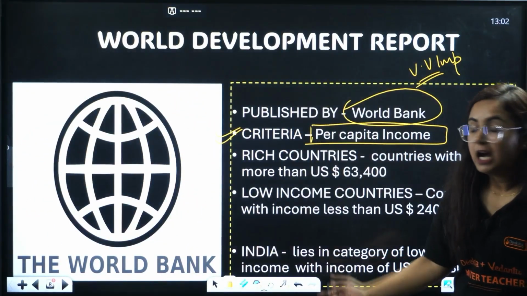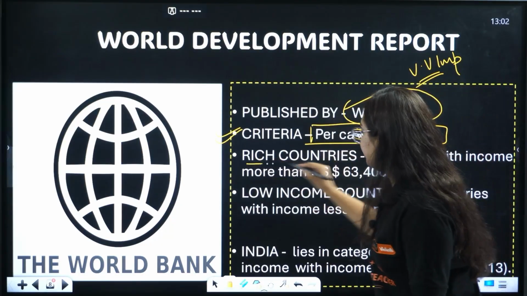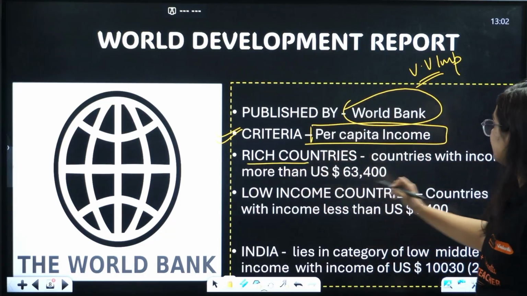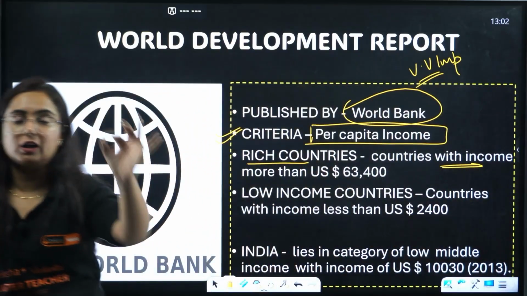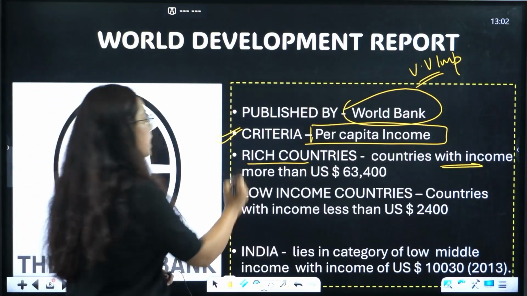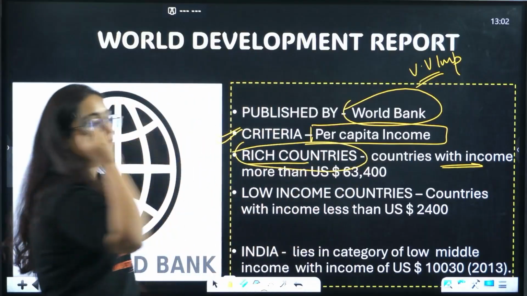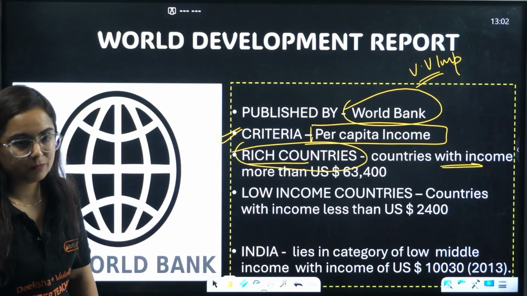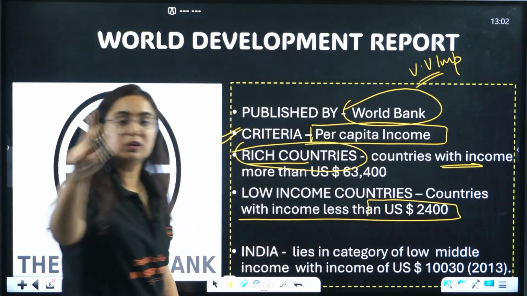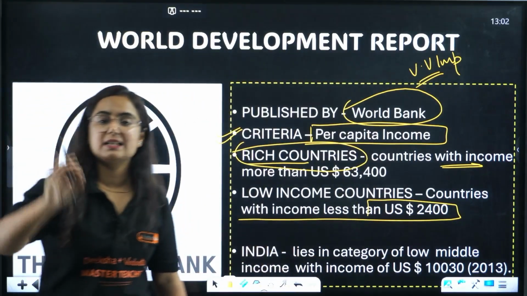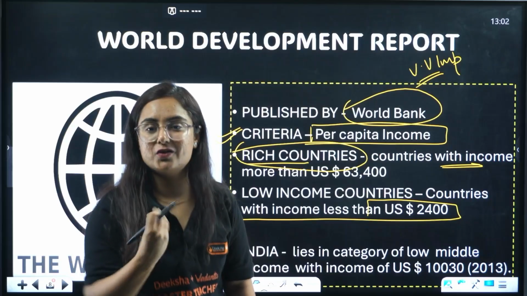According to this, any country which has an income more than $63,400 will be considered a rich country. Get it? Any country which has an income less than $2,400 will be considered a low income country.